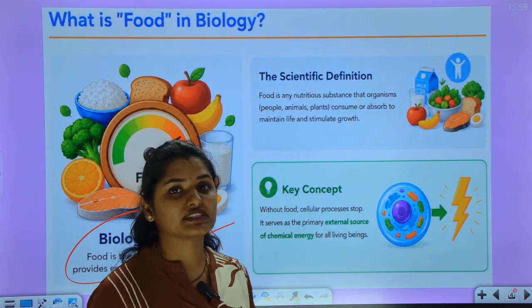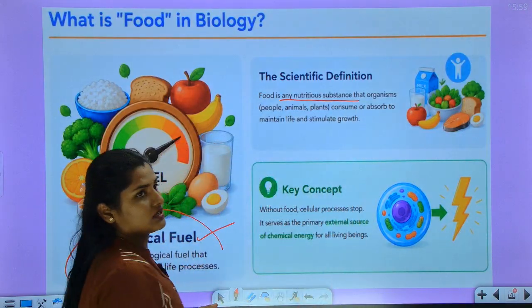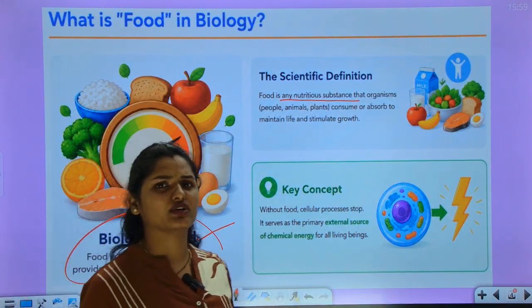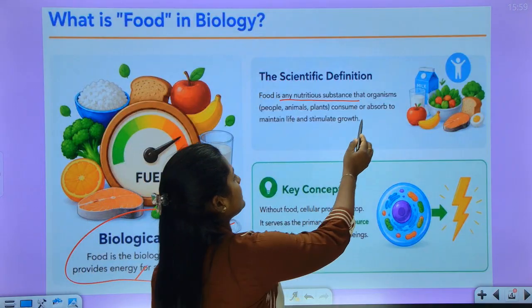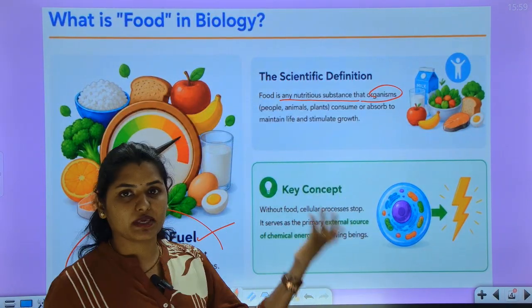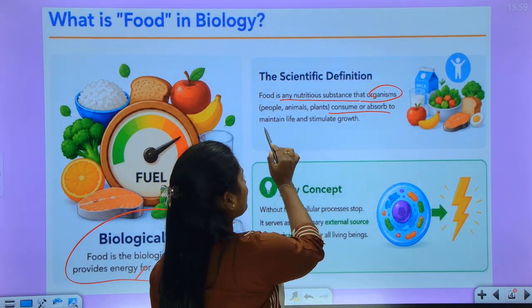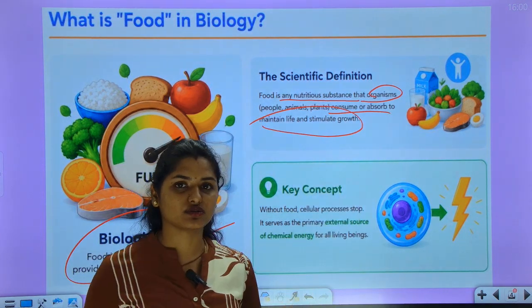And next, coming to the scientific definition, food is any nutritious substance that a living organism, for example people, animals, plants, consumes or absorbs to maintain life and stimulate growth.